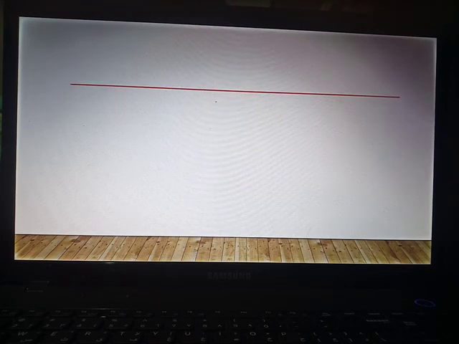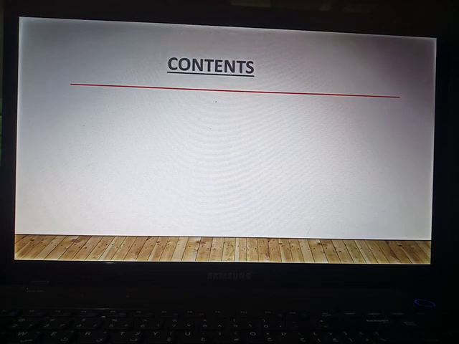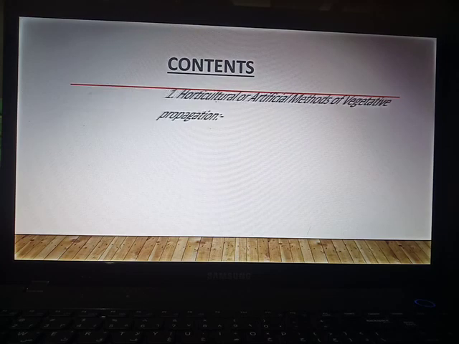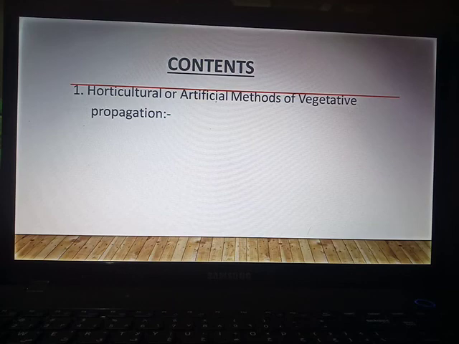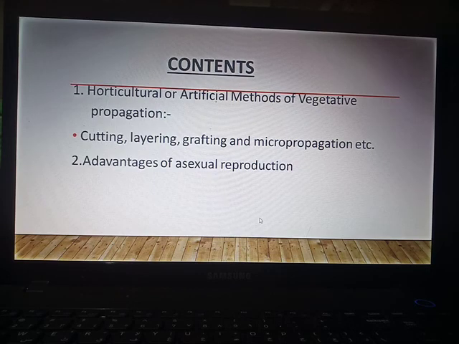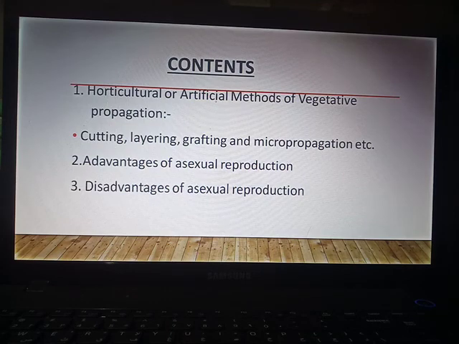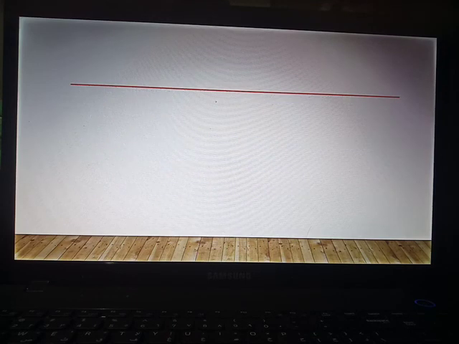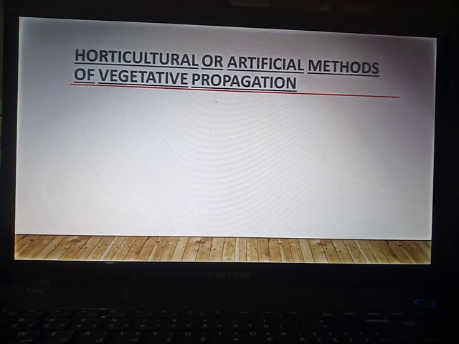Now let us first check which topics we cover today. The first topic is horticultural or artificial methods of vegetative propagation, that is cutting, layering, grafting and micropropagation, etc. The next topics are advantages of asexual reproduction and disadvantages of asexual reproduction. So let us first discuss horticultural or artificial methods of vegetative propagation.